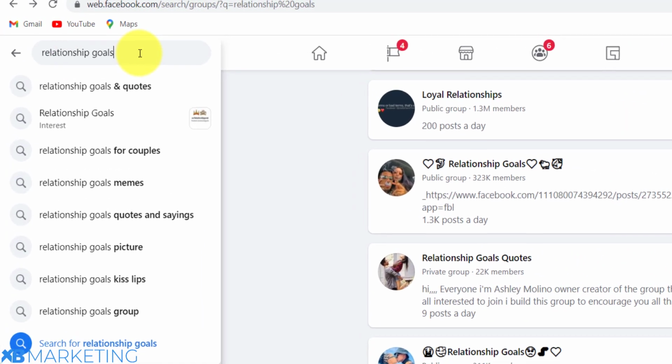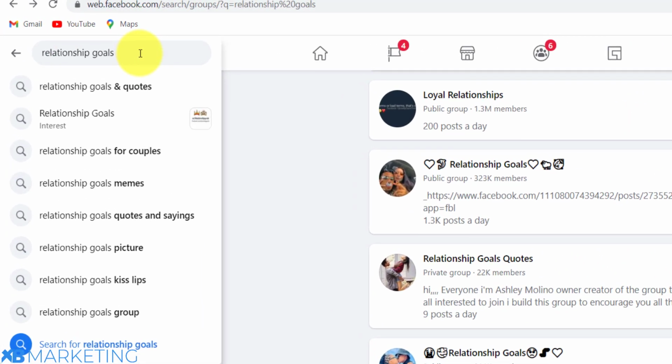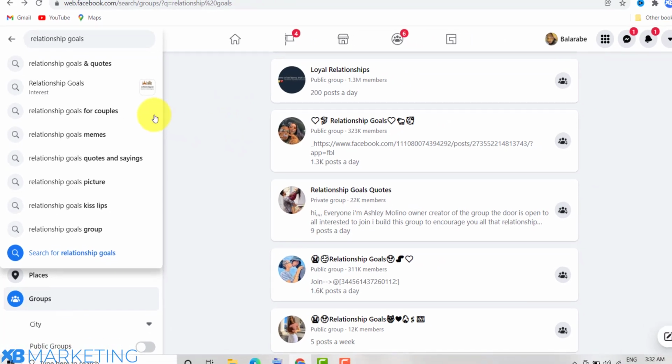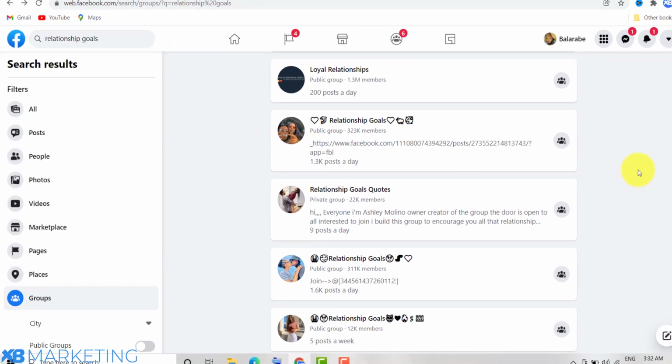As you can see, Facebook is also going to suggest other Facebook groups that you can join. There are a lot of Facebook groups in any given niche out there. You are going to join these groups, and like I always say, we are not going to spam our links in here. Rather, we are going to provide value to the people in this group, and in turn they go on to our CPA content locker, and once they complete the offer, we get paid and they get the content.